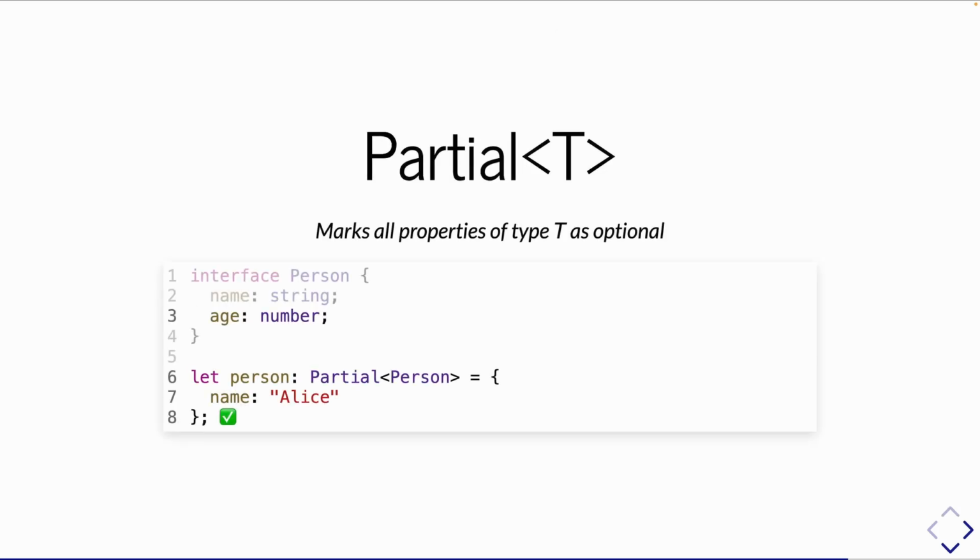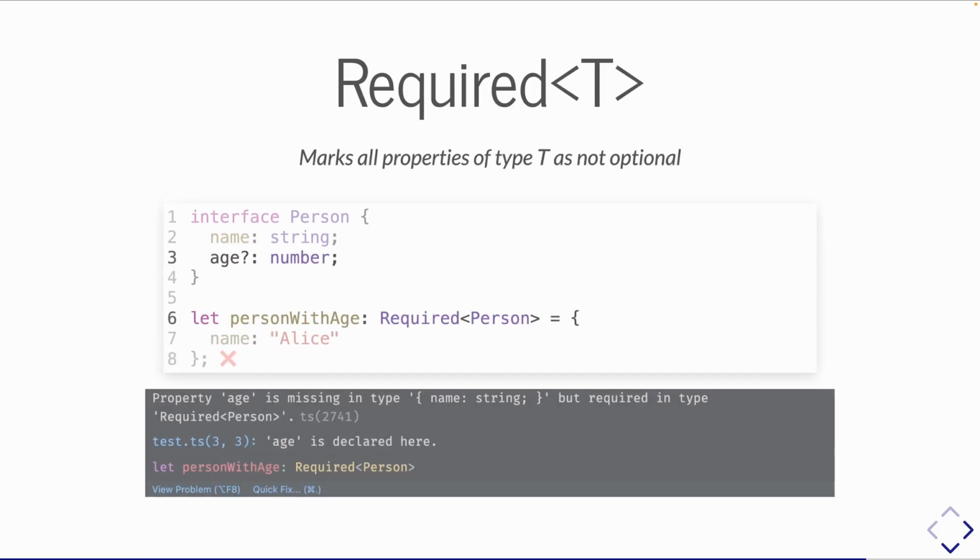So the first one is Partial of T. It simply marks all properties of type T as optional. So we talked before, I showed how to make an individual property optional by using that question mark. But this actually takes all of those properties and makes them optional. So we can see we have the same net effect. I've given a type down here with just the name property, totally cool.